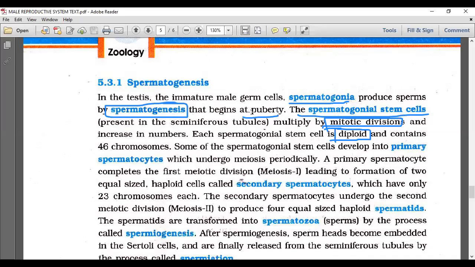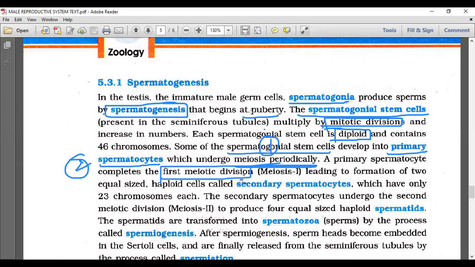Some of the spermatogonial stem cells develop into primary spermatocytes in sequence. Spermatogonial stem cells are number 1 and that develops into primary spermatocyte, number 2, which undergoes meiosis periodically. Very, very important. Okay, a primary spermatocyte completes the first meiotic division. Who performed the first meiotic division?